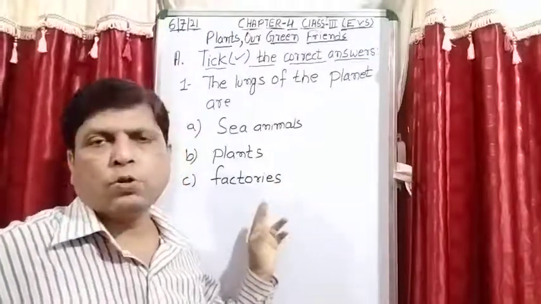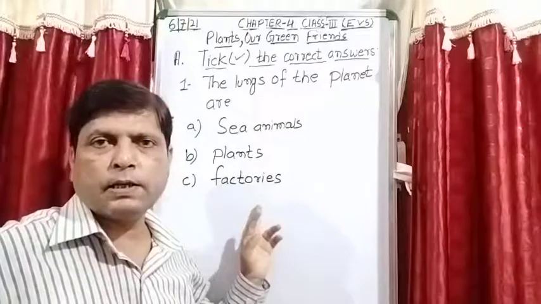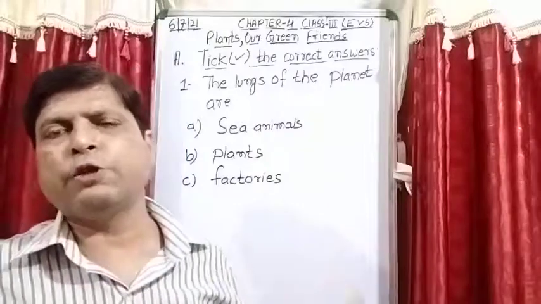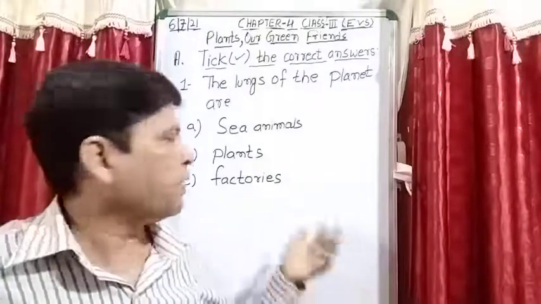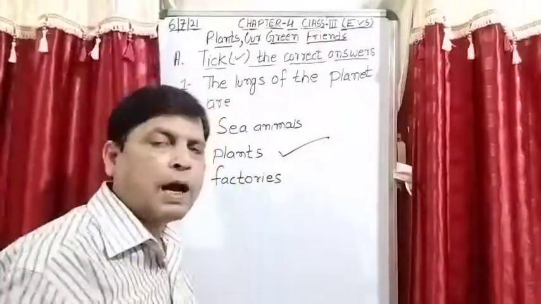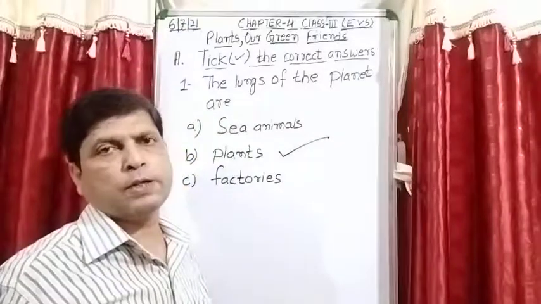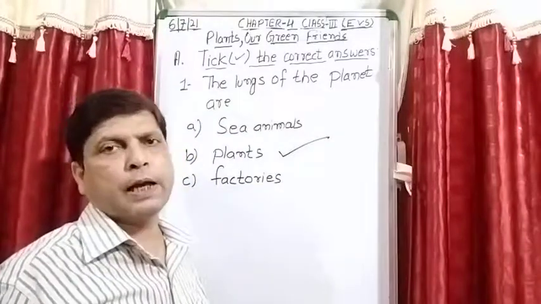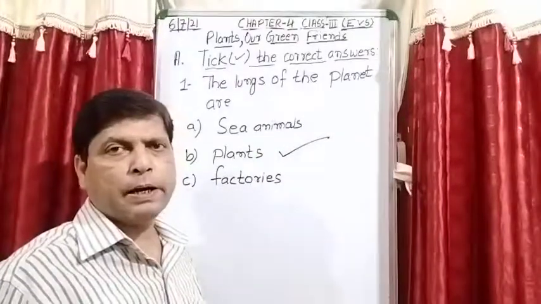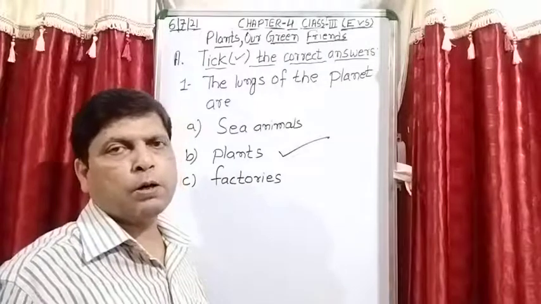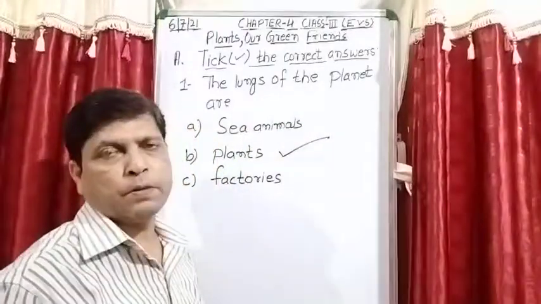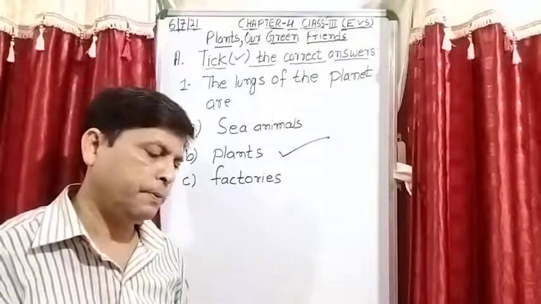Then factories. Factory is also not the right answer. The reason is that a factory is a man-made thing. There are different types of factories in which we produce different types of things. So the right answer is plants, because plants give us oxygen, and oxygen is our living gas. If there is no oxygen, then no sea animals, no animals on this planet, no human beings, so life is not possible. The lungs of the planet are plants. Tick option number B.